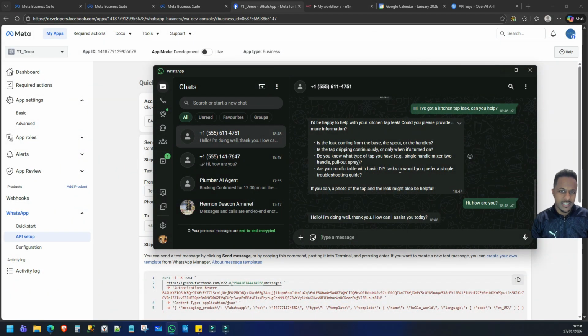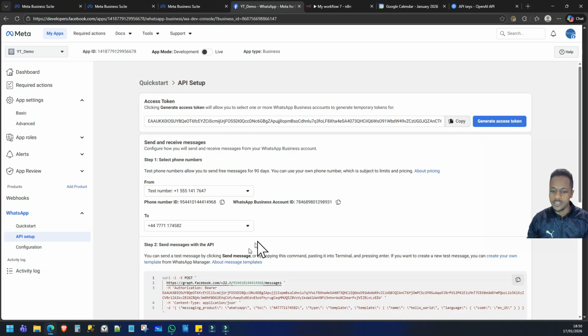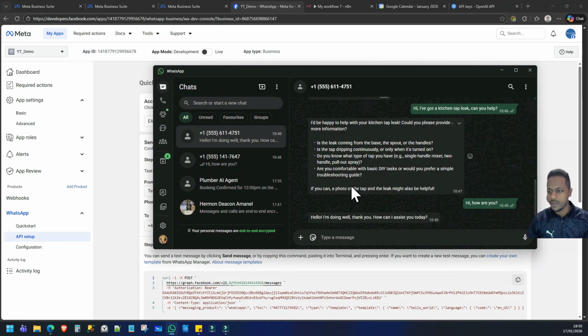So that is it in a nutshell. Now, this hasn't gone exactly according to plan because I've had to generate a new test number. It's getting a bit confused where to send the message from and where it's receiving it from because again, I've had to create multiple apps due to Meta's quite honestly very complicated structure. But you get the gist of it.